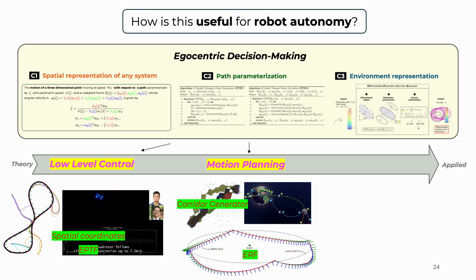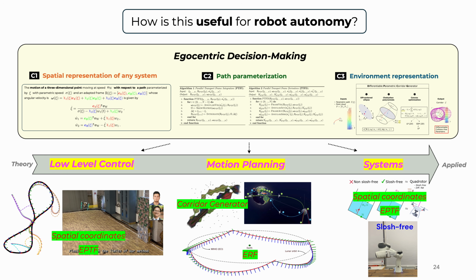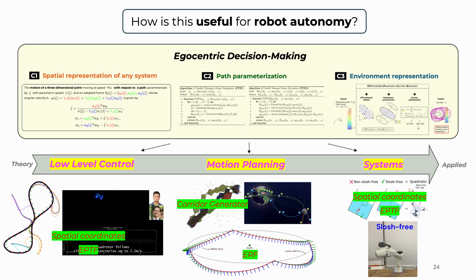And finally, arguably one of the most exciting projects that I worked on during my PhD was the transportation of liquids with robotic manipulators. Here, we developed a pipeline that was able to transport liquids without sloshing or spilling. And when doing that, once again, the spatial coordinates and the ePTFs were definitely useful. So I hope that with this slide, I've been able to convince you that the contributions that I presented not only are useful for egocentricity itself, but they can also be applicable to very specific robotic applications beyond egocentricity.